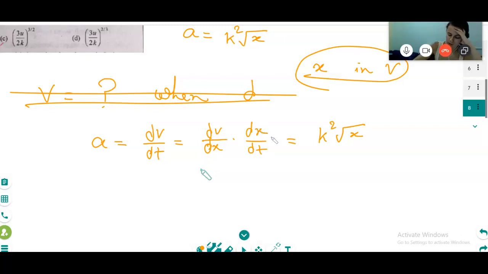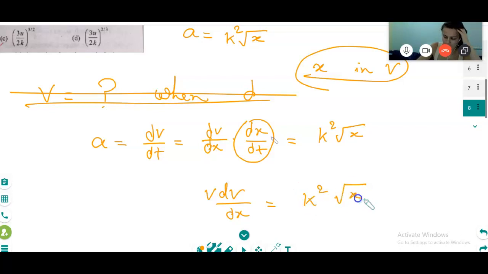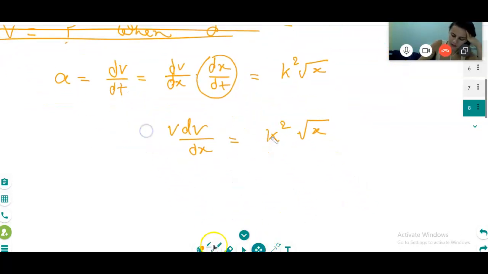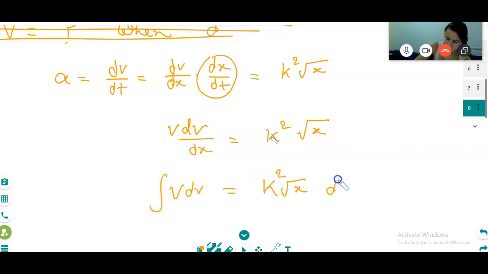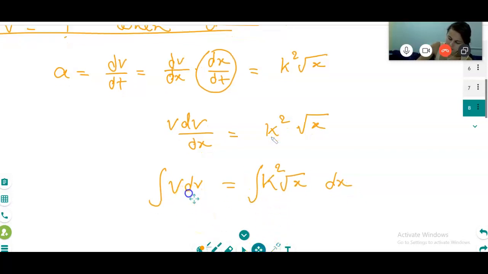So v is going to be dx on dt, and v dv on dx is equal to k square root x. Then v dv integration is equal to k square root x dx. Please do the integration.